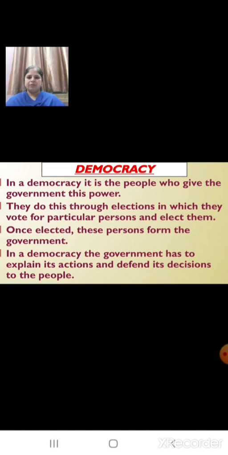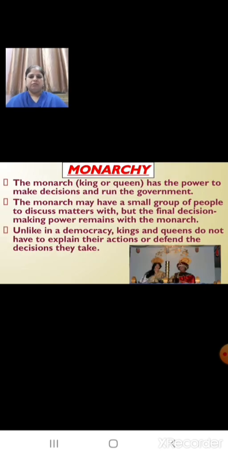That means in a democracy, the people give the power to the government through elections. That is, they go and vote for them. And once these persons are elected, they form the government. And the actions, the schemes, the programs, whatever the government undertakes, they have to tell the people. That is, they have to explain their actions and they have to defend whatever decisions they are making to the people. Now, let us learn the second type of government.